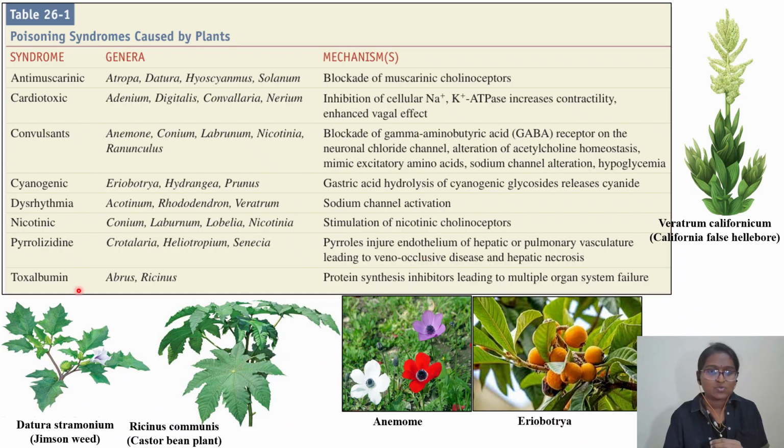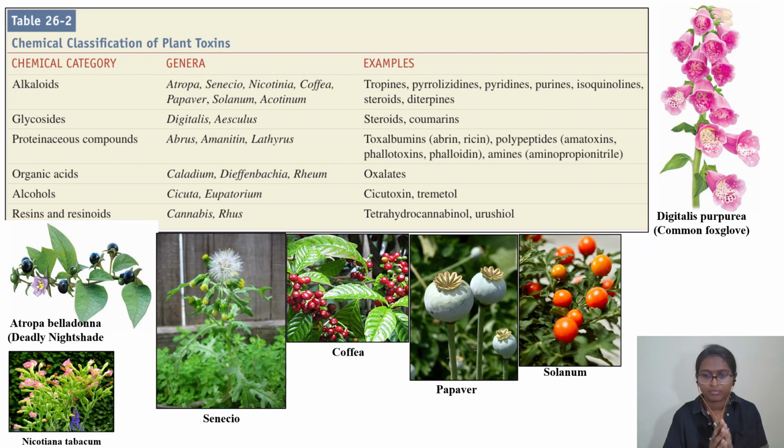Okay, the last one is toxalbumin. We have two things. You will come across Abrus precatorius, the name will be there, and Ricinus communis you will come across. That is nothing but your castor bean plant. The mechanism is that they are going to inhibit protein synthesis. Protein synthesis inhibitors, leading to multi-organ failure. So pause the video, or you can also read in your textbook. Try to remember the different classes of syndromes which these plant alkaloids or plant poisons are causing, and the examples also. Then we will see what is in Table 26.2.